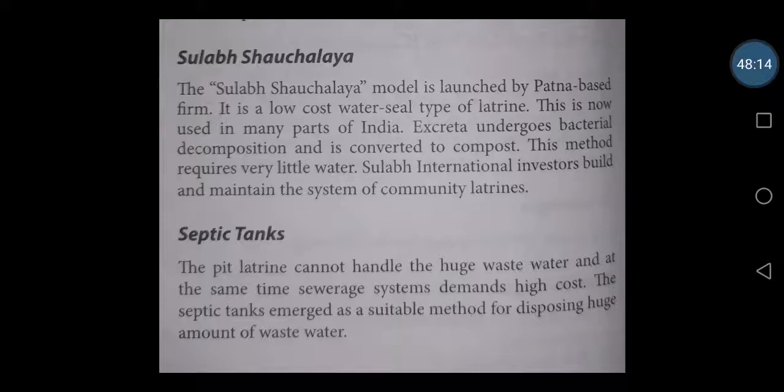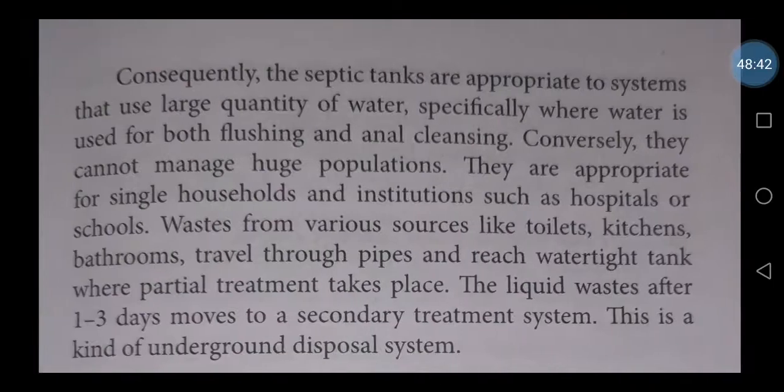So a septic tank is also a part of this. The pit latrine cannot handle huge wastewater, and at the same time the sewage system demands high cost. The septic tank emerges as a suitable method for disposing huge amounts of wastewater. Even in our houses we all know that there are various types of wastewater. From the toilet we have other bathing waste, or wastewater, also. So it is very difficult, so we need a very big tank itself.